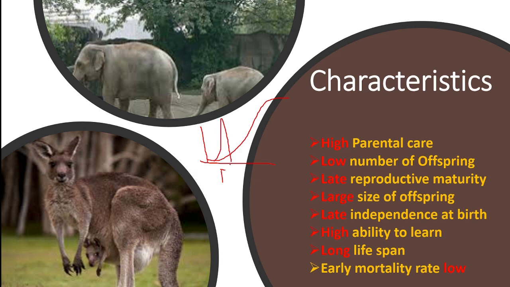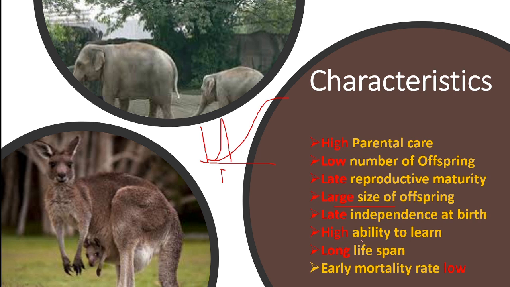So you can see here that there is late reproductive maturity. Large size of offspring. Late independence at birth, that means they are dependent on parents for a longer period of time.